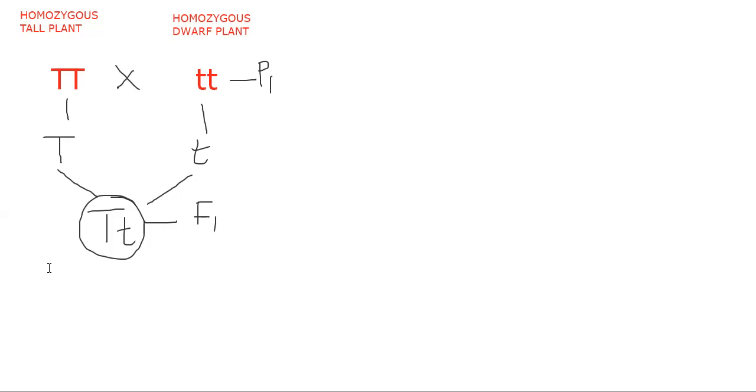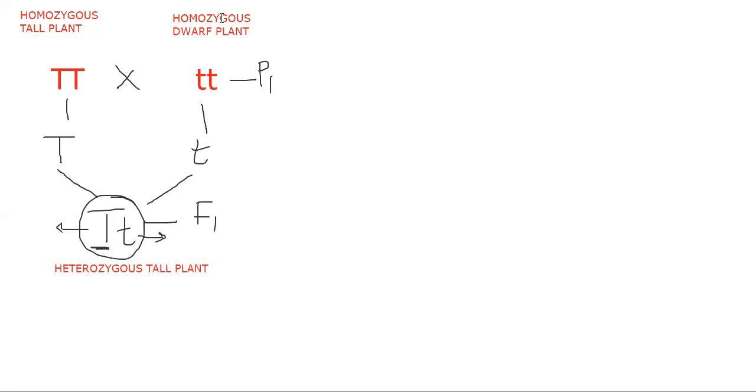So it can be named a heterozygous tall plant. Tall plant it is, no doubt. Why is the small t there? Why can't you say it's a dwarf plant? Because only the capital T gene is expressed. The expressed one is called dominant, and the form not expressed is called recessive.